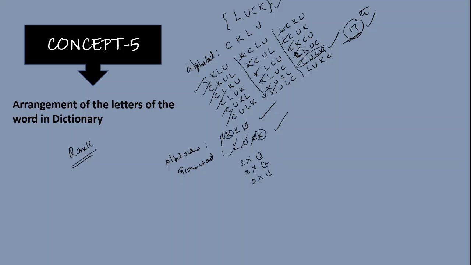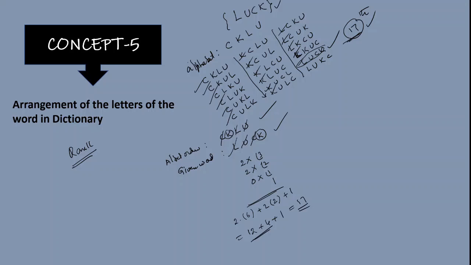So instead of that, you add 1 only, because that is your word. By adding all these 3, you can get what? 2 into factorial 3 is 6, plus 2 into factorial 2 is 2, plus 1. So this is 12 plus 4 plus 1. That means 17 is the rank of the word. This is the shortcut, ultimate shortcut.